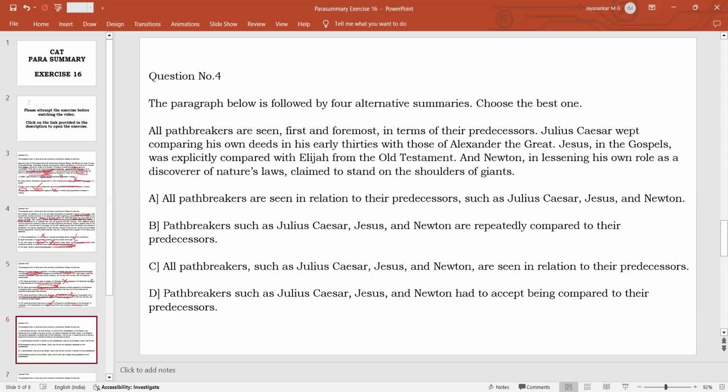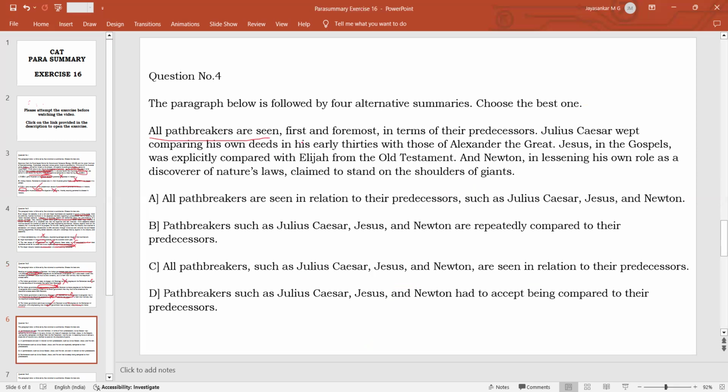All right, question number 4. Okay, all path breakers are seen in relation to their predecessors, such as Julius Caesar, Jesus, and Newton. So here, what is this thing? We know from the passage that any person who does anything for the first time is known as a path breaker or a pioneer.